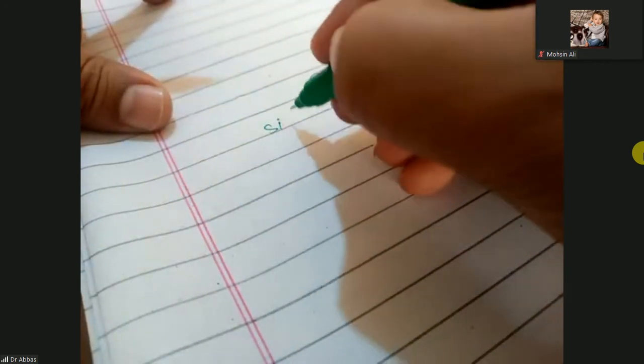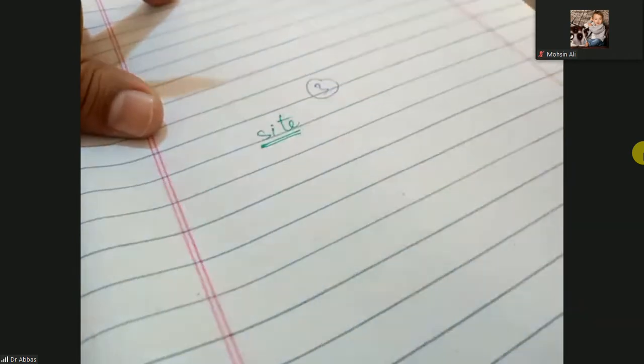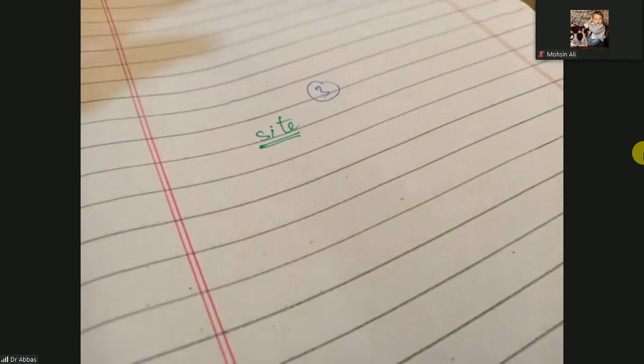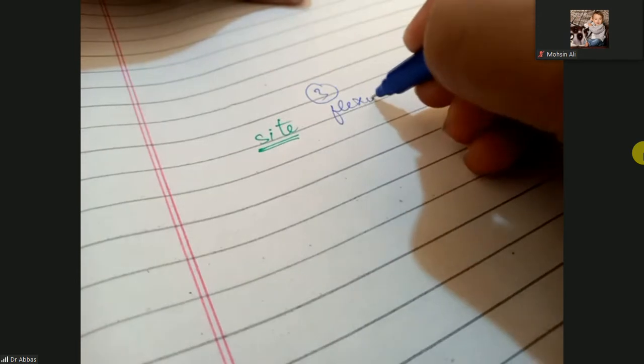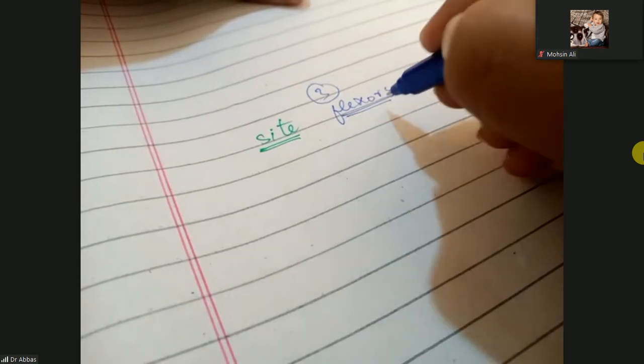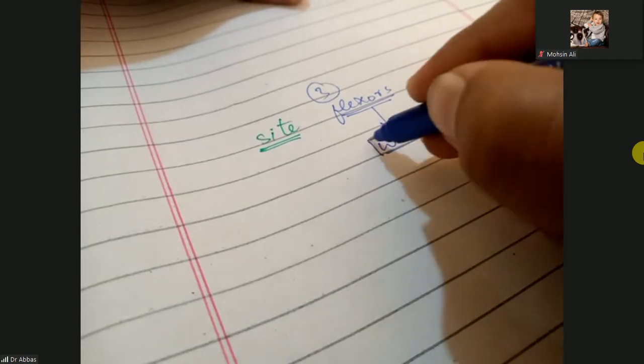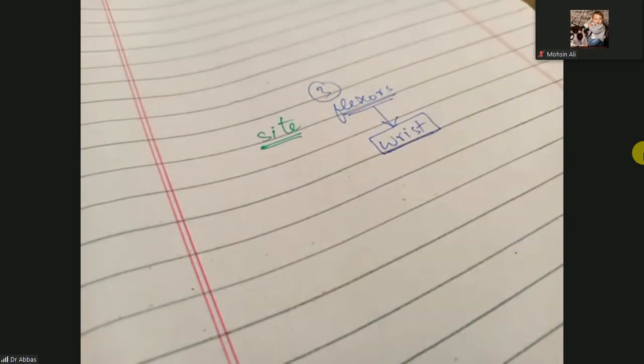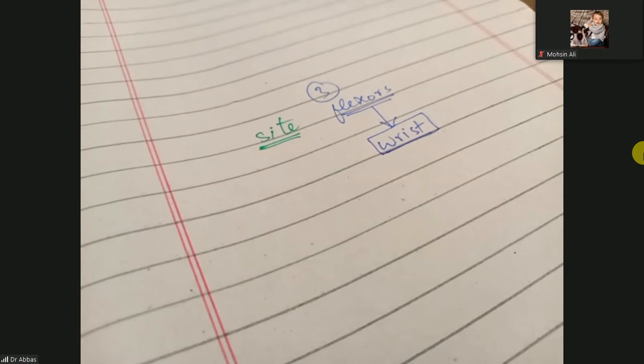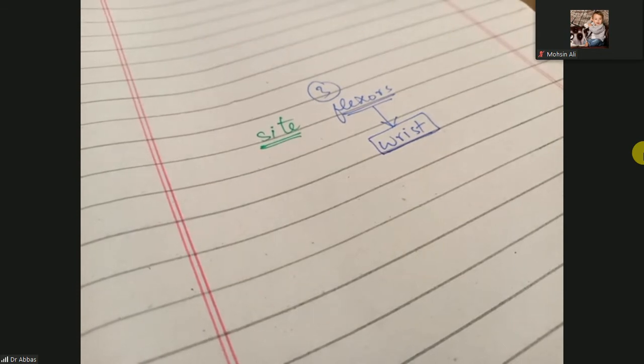Next one is the site of involvement. These papules are present on the flexures, and most commonly on the wrist. They develop most commonly on the flexors, especially the wrist.